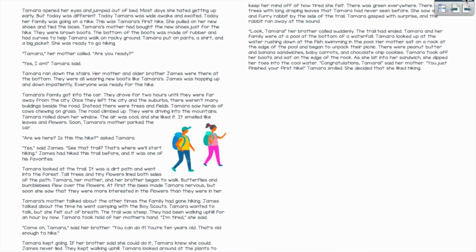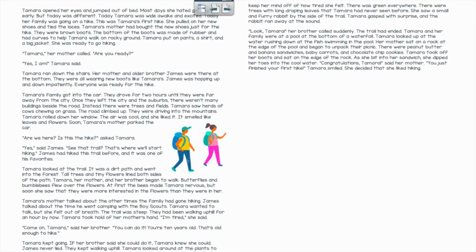Tamara looked around at the plants to keep her mind off of how tired she felt. There was green everywhere. There were trees with long draping leaves that Tamara had never seen before. She saw a small and furry rabbit by the side of the trail. Tamara gasped with surprise, and the rabbit ran away at the sound. "Look, Tamara," her brother called suddenly.